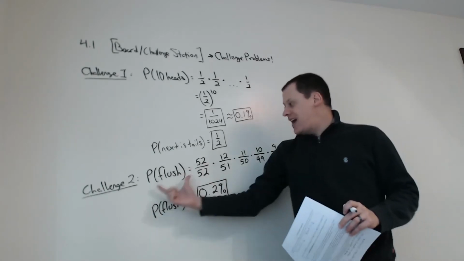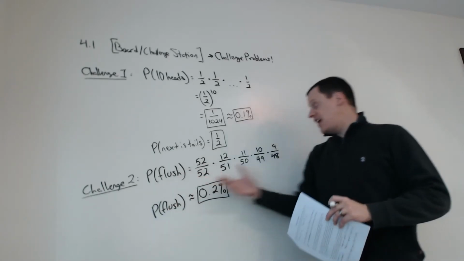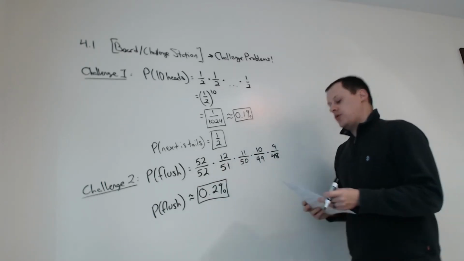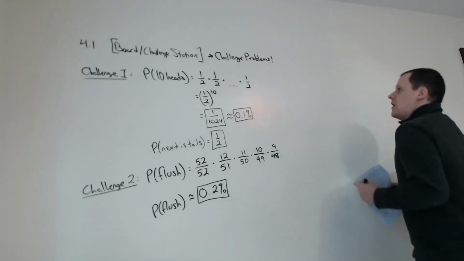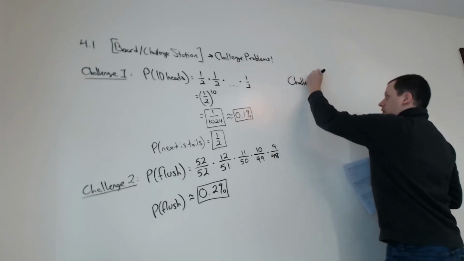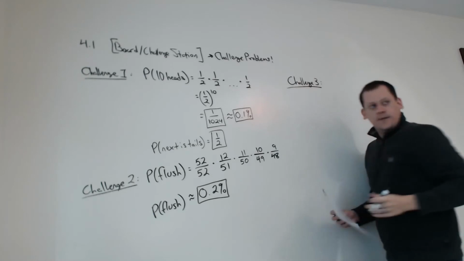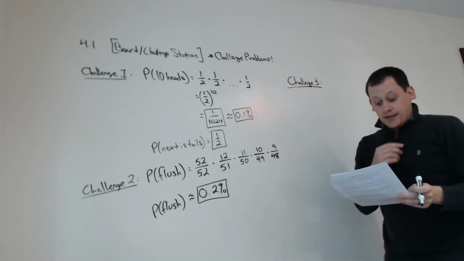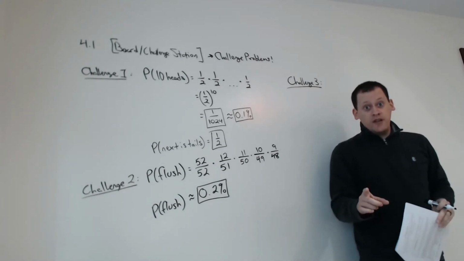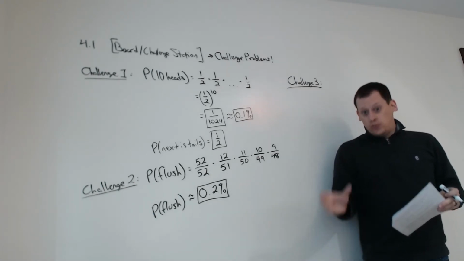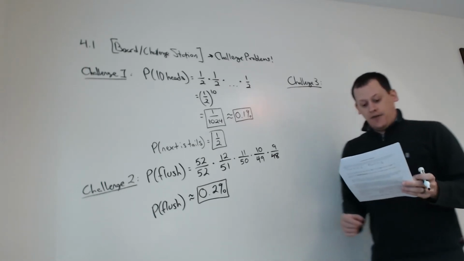So taking a complicated probability that involves 5 separate events, breaking it down into 1 at a time, will help you attain that. Challenge 3. All right, consider the sum of values of 2 dice. So, from earlier in the video, we did that simulation. We're talking about that C column, where we added the 2 values of the dice together.